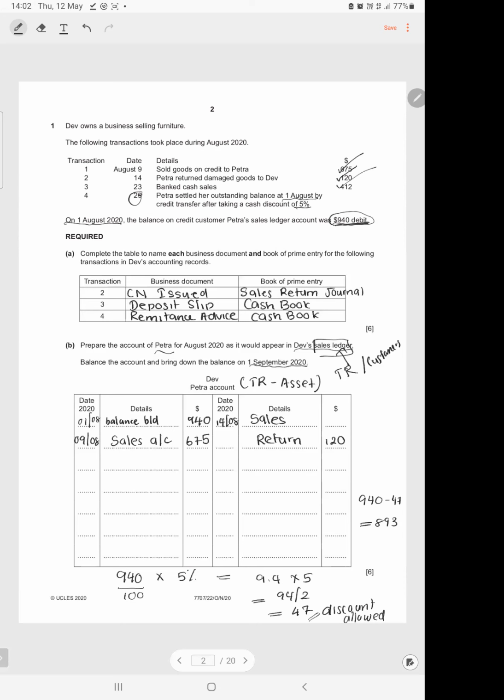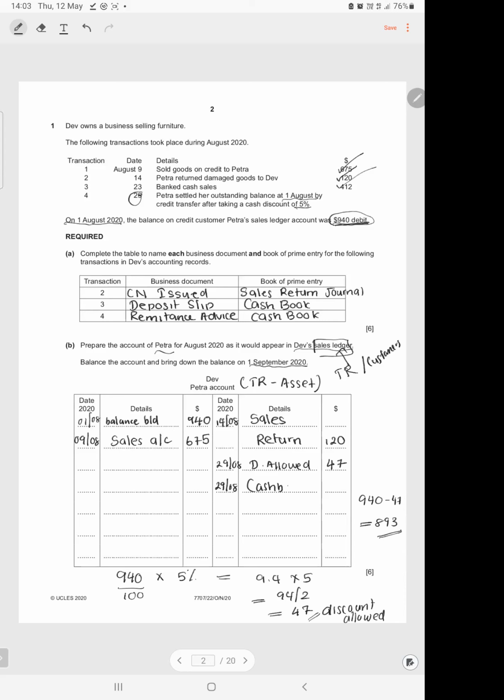So the double entry to record the discount allowed is simple: debit discounts allowed and credit the customer's account. So this is on the 29th. We first have discounts allowed, debit discounts allowed, credit Petra 47, and then we have to record the amount that Petra paid us. So we received money, which means our cash balance increased. So you have to debit the cash book and credit Petra's account.